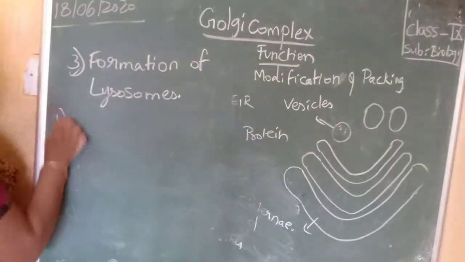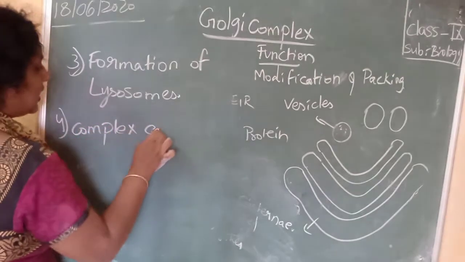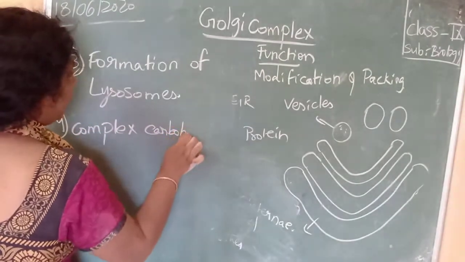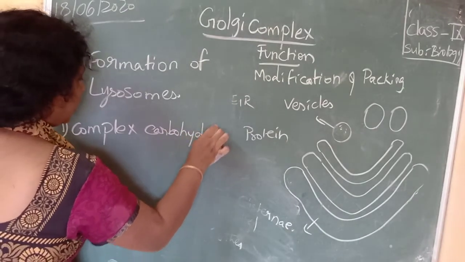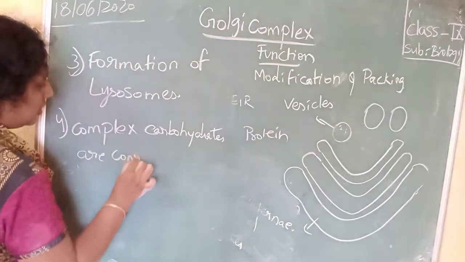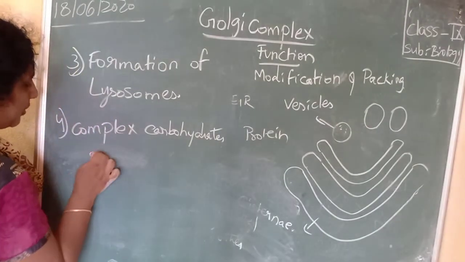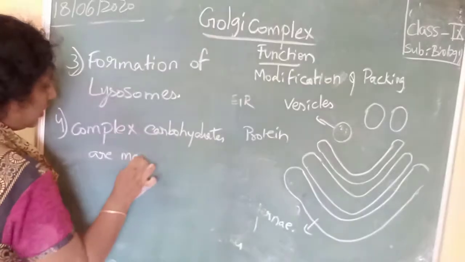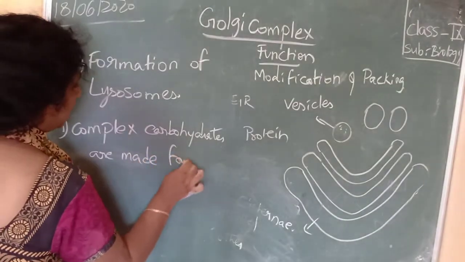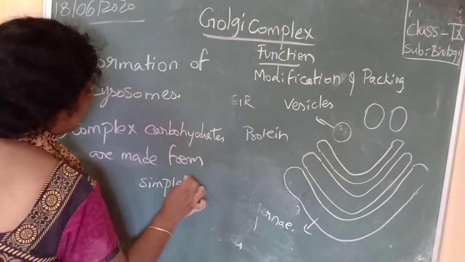Next, complex carbohydrates are made from simple carbohydrates.